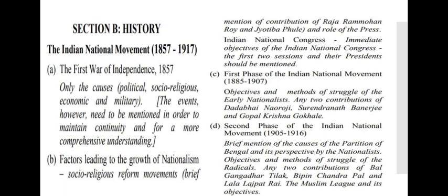In the second phase of the Indian National Movement, 1905 to 1916, you have to study a brief mention of the causes of the partition of Bengal and its perspectives by the nationalists, objectives and methods of struggle of the radicals, any two contributions of Bal Gangadhar Tilak, Bipin Chandra Pal and Lala Lajpat Rai, the Muslim League and its objectives.